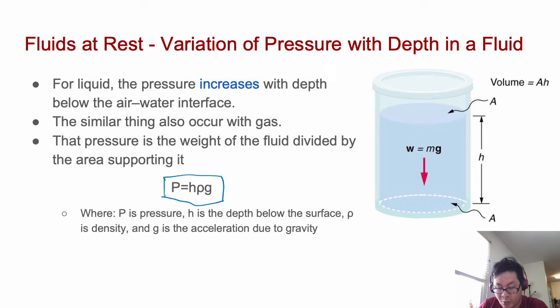The pressure is the weight of the fluid divided by the area supporting it. Yes, as you see, the pressure here with S1 and the pressure here with S2 are different. And P1 may be smaller than P2 because S1 is smaller than S2, with the same fluid, the same density and the same acceleration due to gravity.